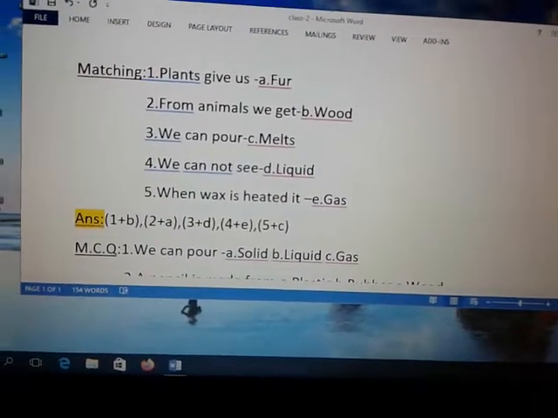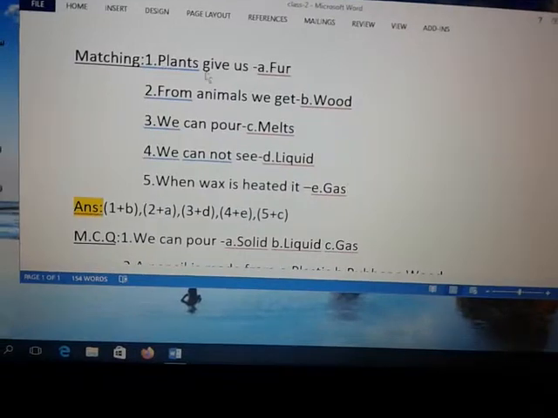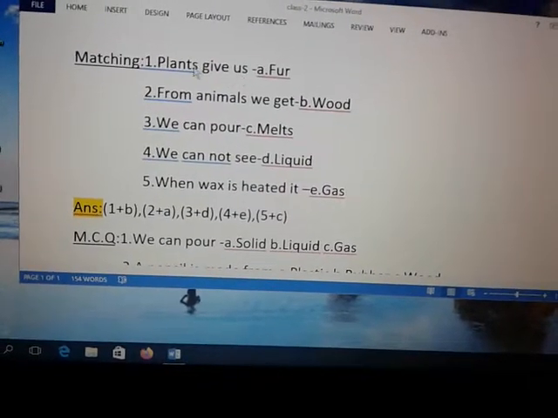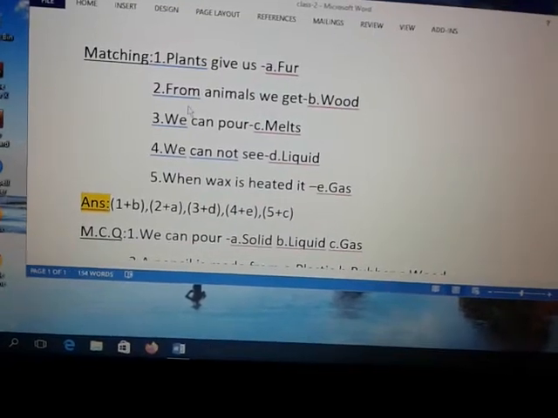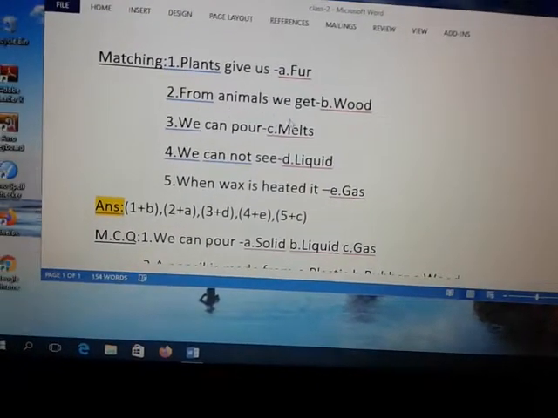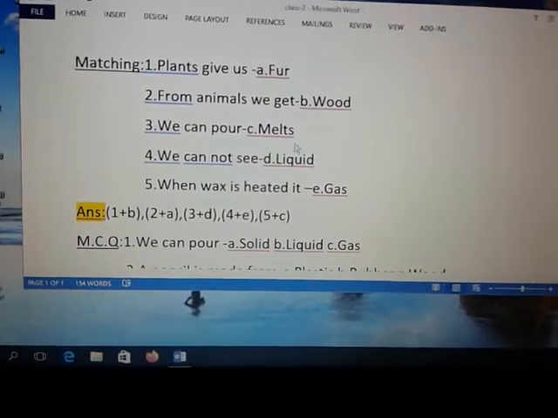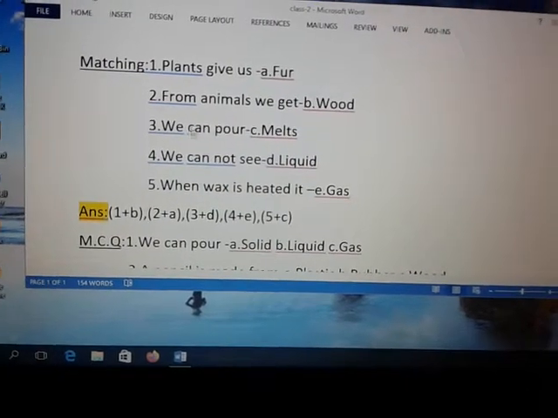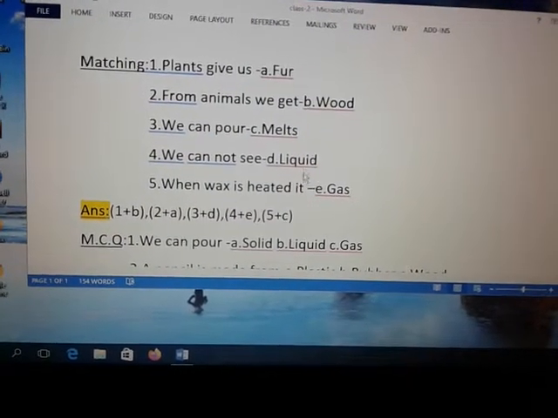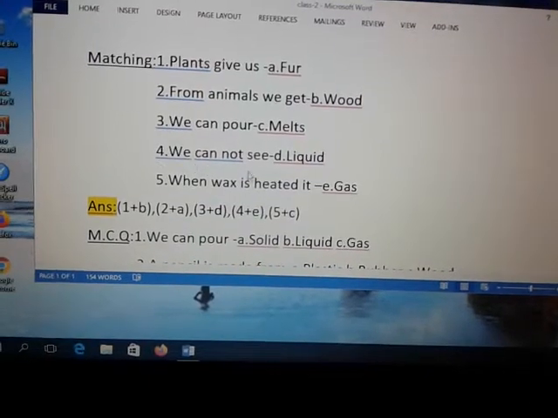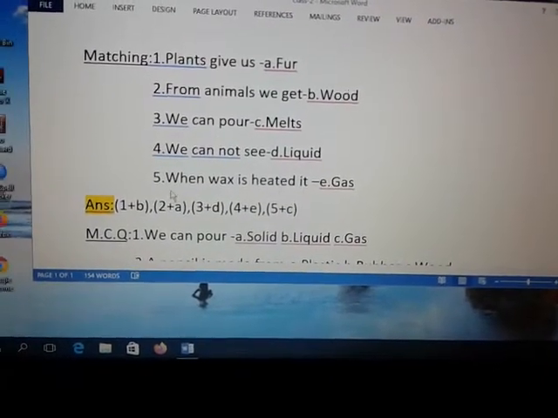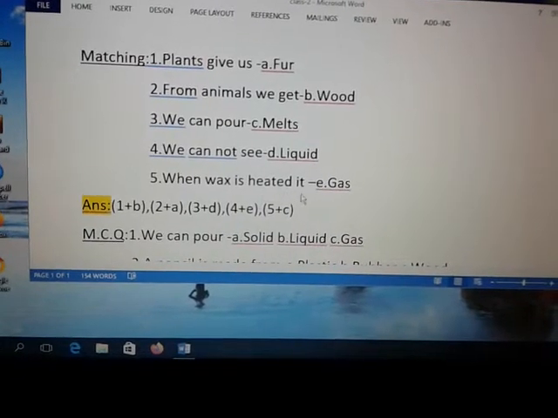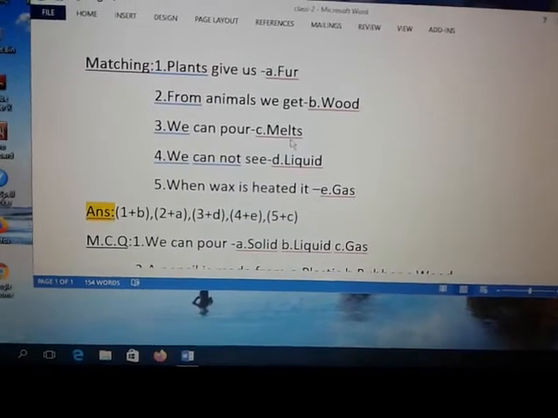Matching. Number 1, plants give us wood. Number 2, from animals we get fur. Number 3, we can pour liquids. Number 4, we cannot see gas. Number 5, when wax is heated it melts.